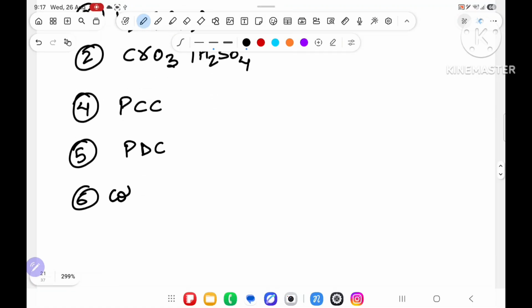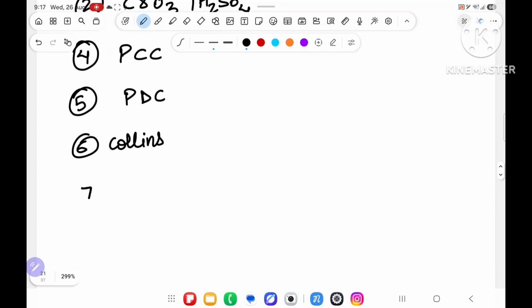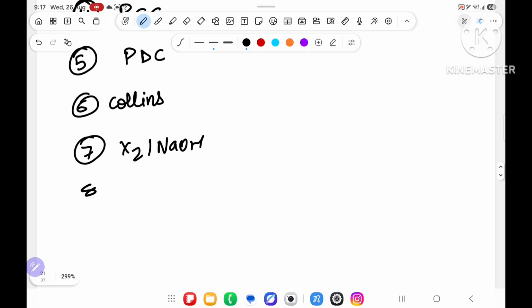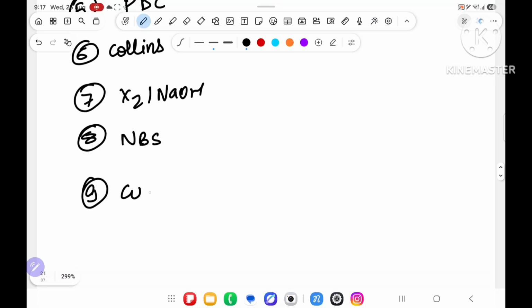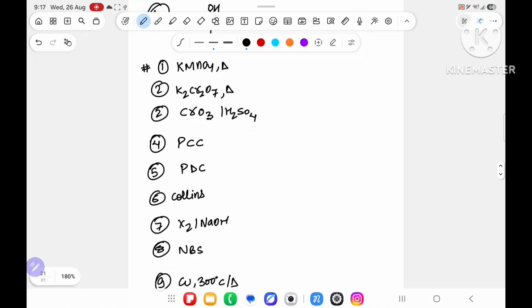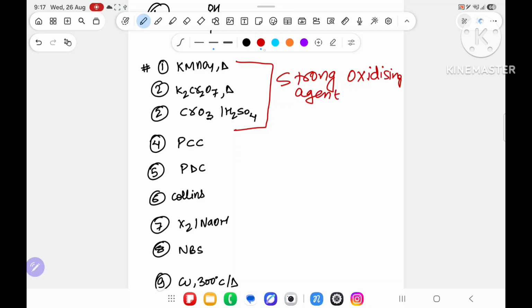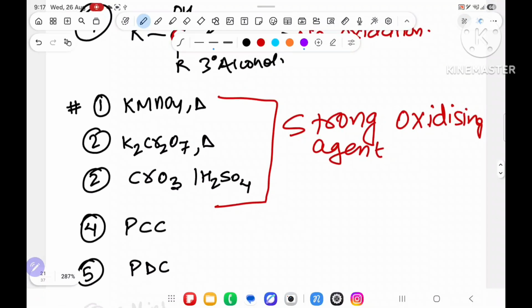Sixth reagent is Collins reagent. Seventh reagent is X2 in presence of NaOH. Eighth reagent is N-bromosuccinimide. Ninth reagent is copper at 300 degrees Celsius and heat. These are the reagents. In these reagents, the first three are strong oxidizing agents.